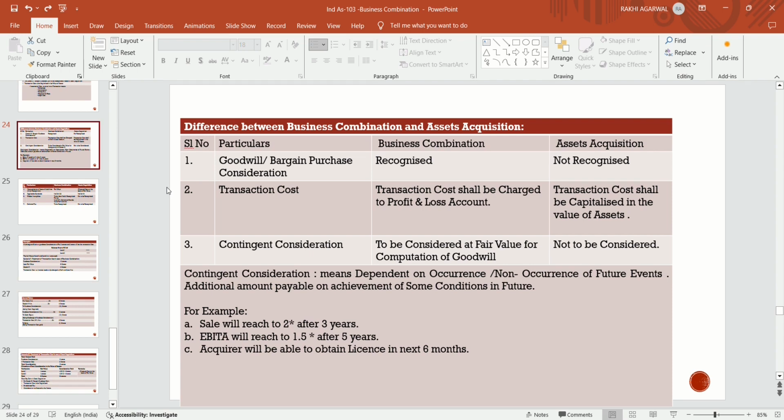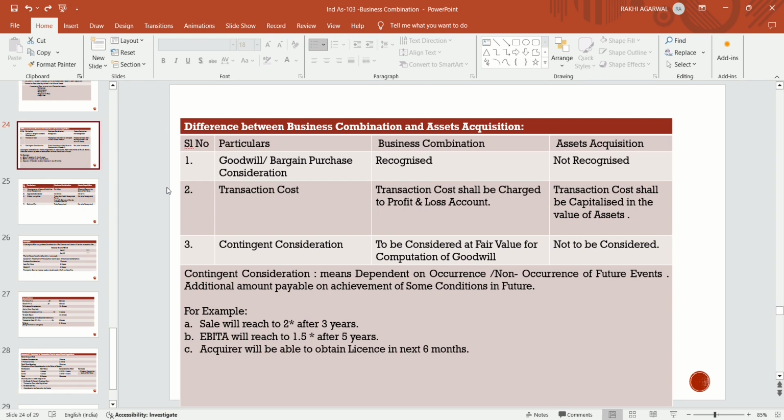Now, what is contingent consideration? We had discussed that it depends on the occurrence or non-occurrence of future events. So, what value we will take into consideration, like a legal case, an excise suit case, or some pending assessments. That contingent consideration is to be taken at fair value in order to determine the goodwill.